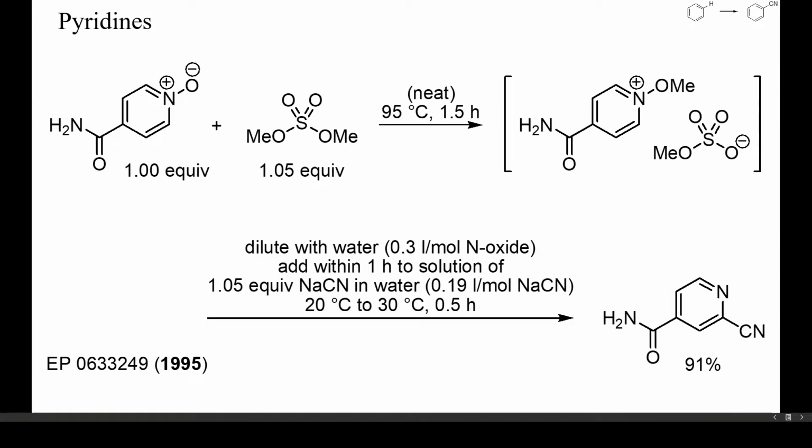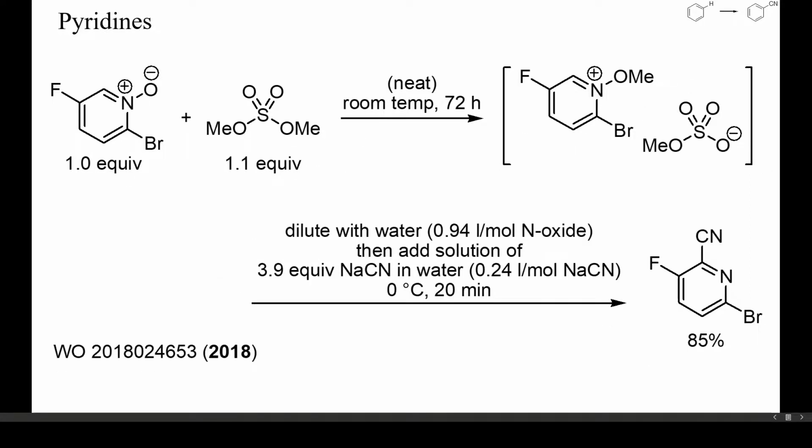Here, for instance, a pyridine N-oxide was first methylated at oxygen with neat dimethyl sulfate and then treated with a slight excess of aqueous sodium cyanide at room temperature. A high yield of the 2-cyanopyridine was obtained. Fortunately, the first step proceeded with high selectivity, without any competing alkylation of the amide, despite the vigorous conditions required for this methylation. Even halogenated pyridines will preferentially add cyanide at the unsubstituted positions.